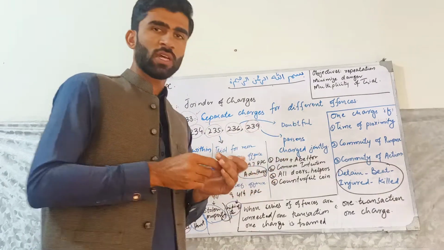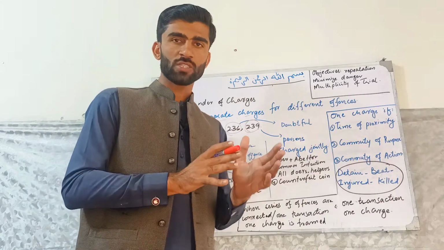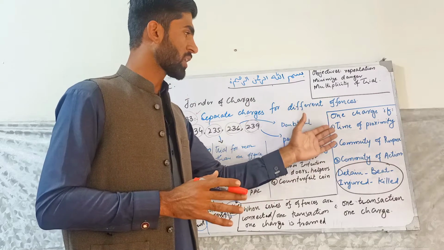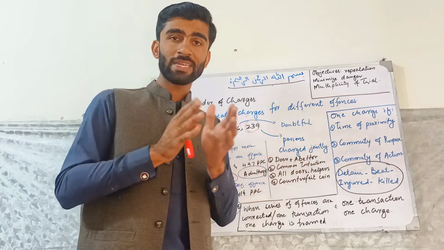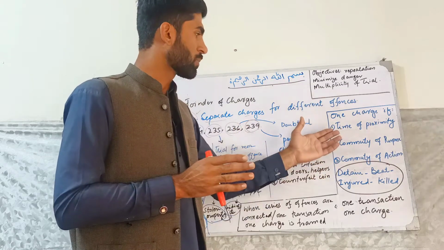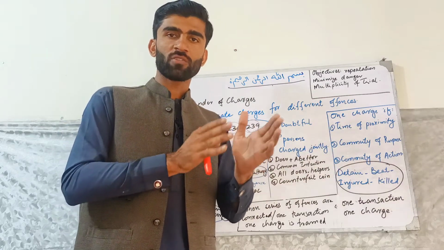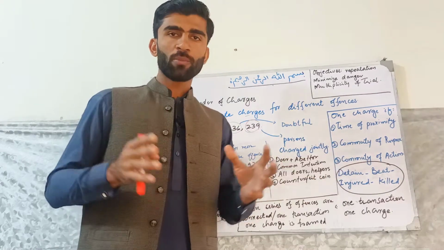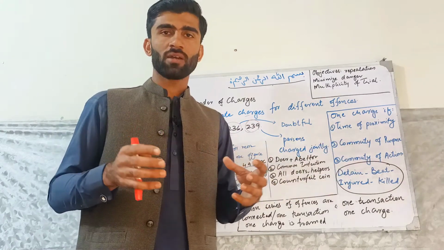Before going to these sections, I must tell you on which occasions you will frame one charge over different offenses. First of all, you have to look at the time of proximity, the gap between one offense and the other. That is called time of proximity. If the gap is small, then one trial for different offenses can be held. Then there is community of purpose and community of action. You have to examine the purpose and action of that person.